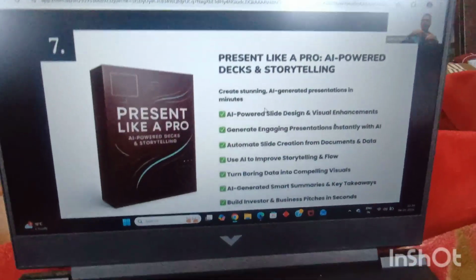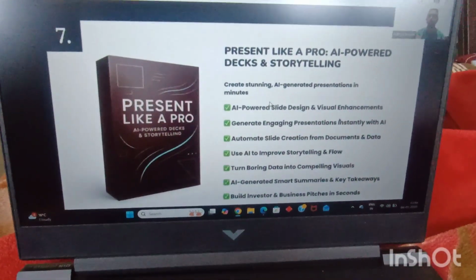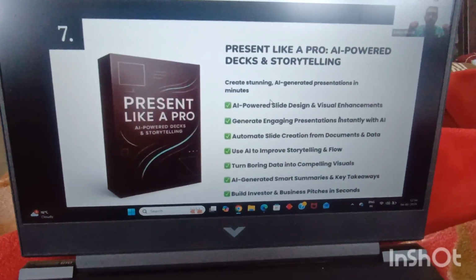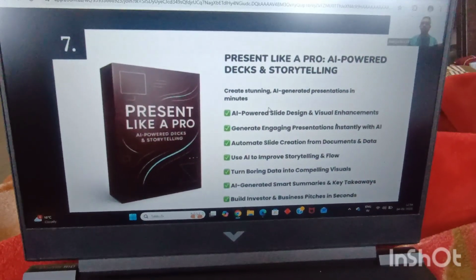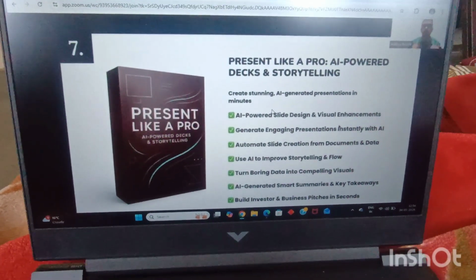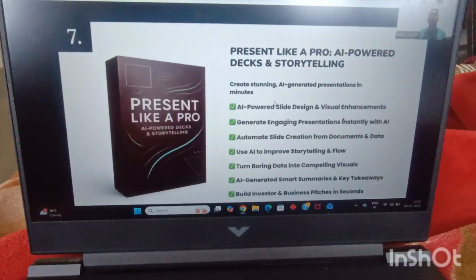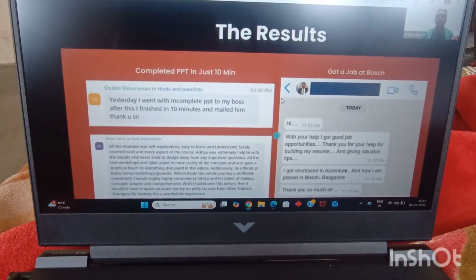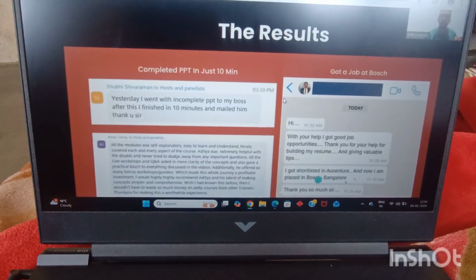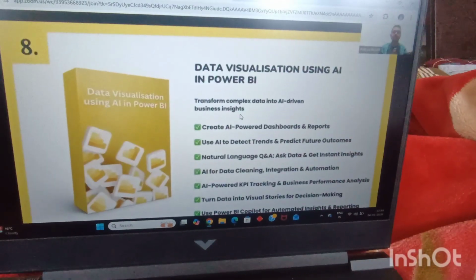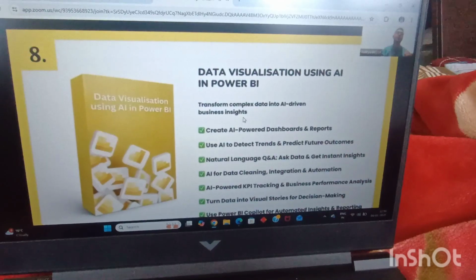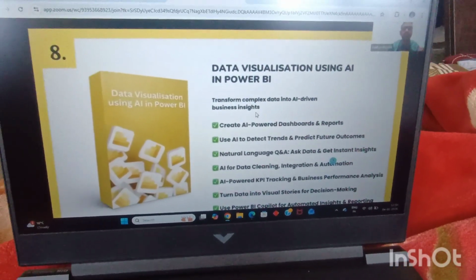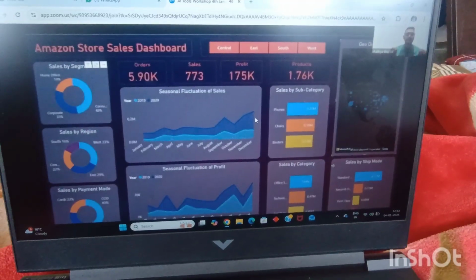Because if you're someone who wants to rise up the hierarchy, if you want to become a director, a VP, or an AVP in your company, you need to be able to give very good PowerPoint presentations, make beautiful presentations, and be able to narrate them well as well. So how to do all of it with the help of AI, we'll be learning in the seventh module, via which our students have been able to get shortlisted by Accenture and got placed in Bosch using AI in Power BI. We'll be learning all of it right from scratch, no prior knowledge required, to convert boring looking raw data into beautiful looking interactive dashboards like this.